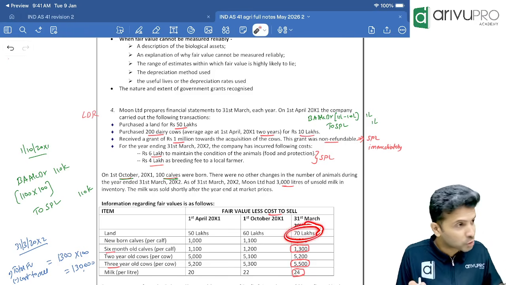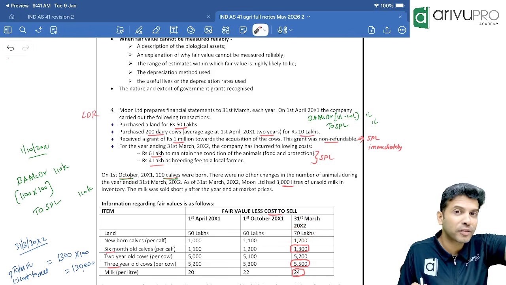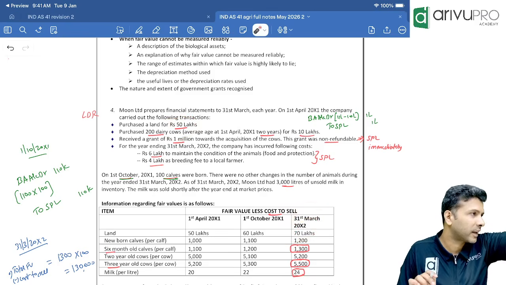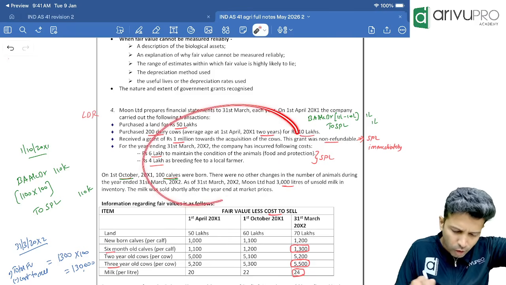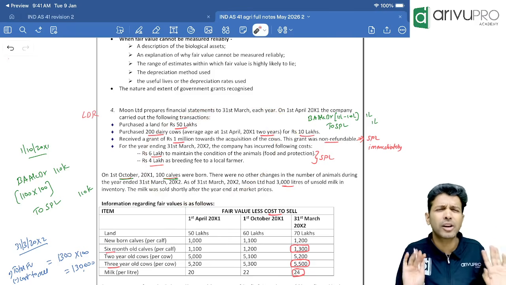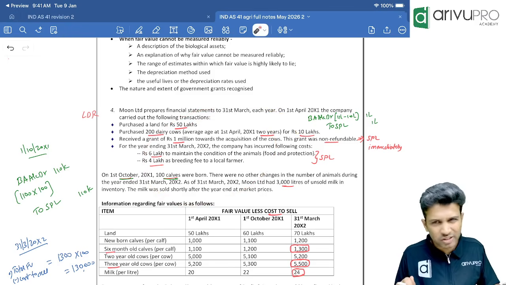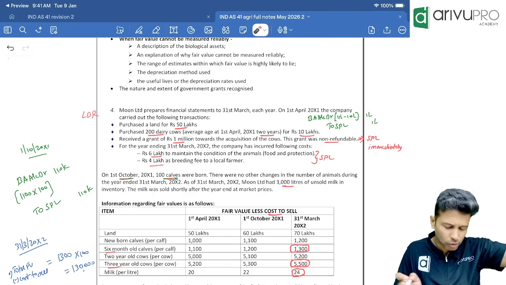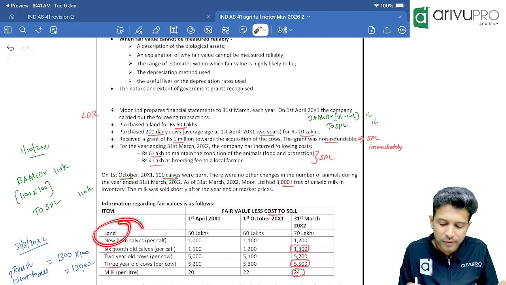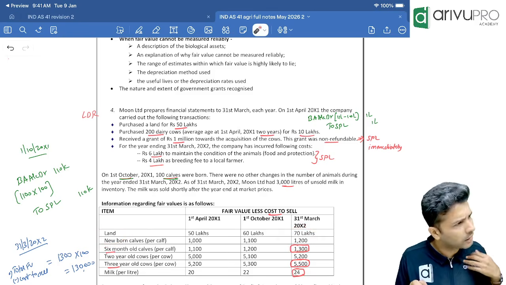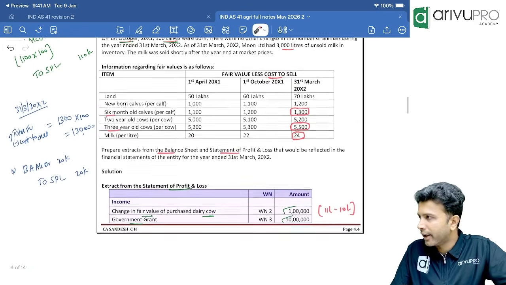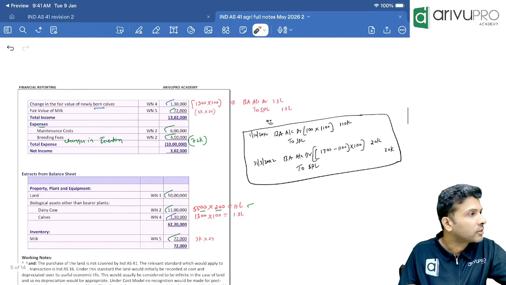Then land you'll have to show at 70 lakh. In other equity, you have to show revaluation reserve 20 lakh. 70 lakh minus 50 lakh, 20 lakh. But since they have not told anything about revaluation model, better to assume cost model. Because if it is revaluation model, generally they will specify. But it's okay. You can also assume that since they've given fair value, I'll assume revaluation model. That also is a fair assumption in my mind. It's fine. Done. Anything else?